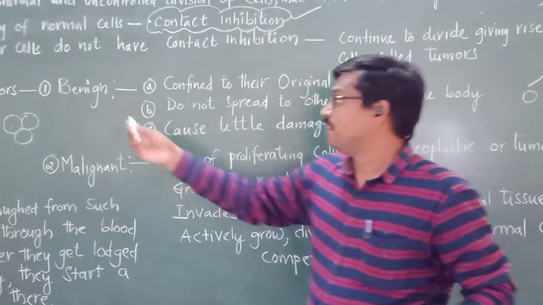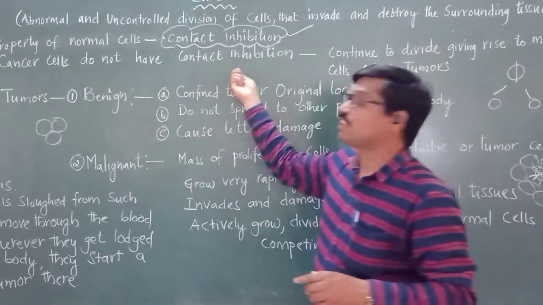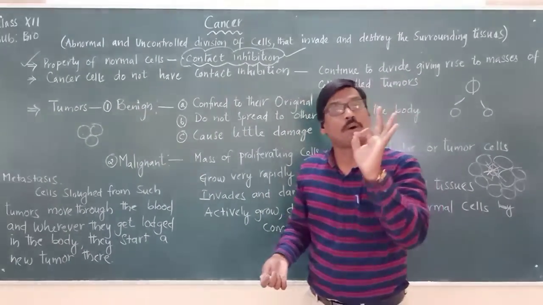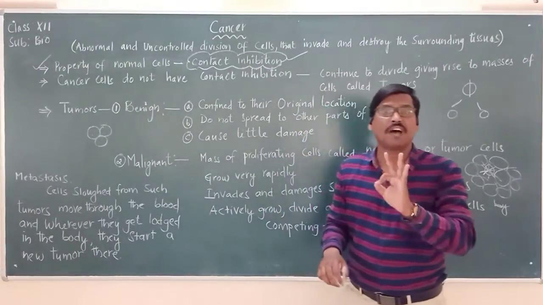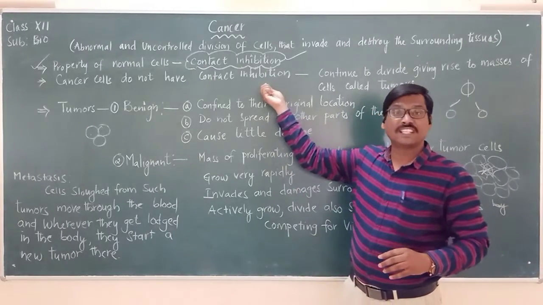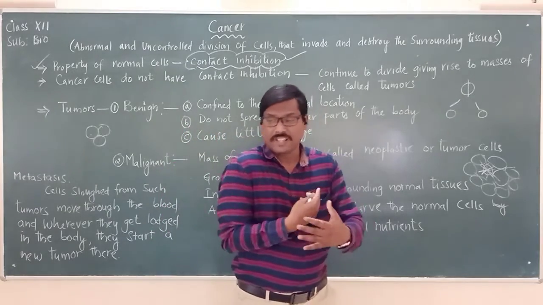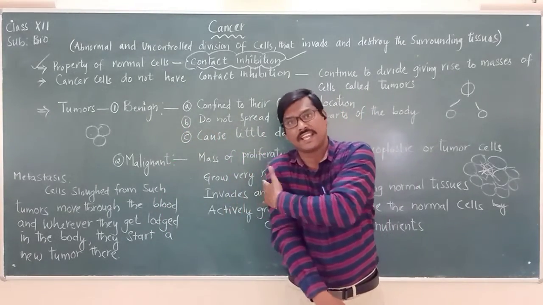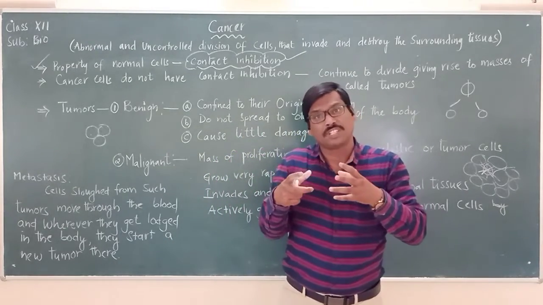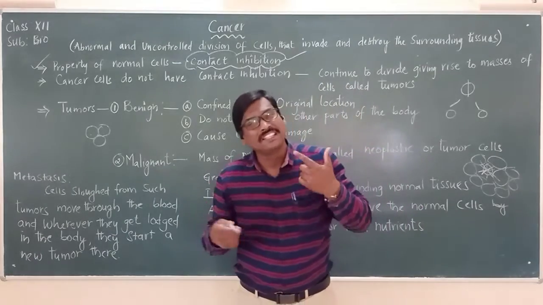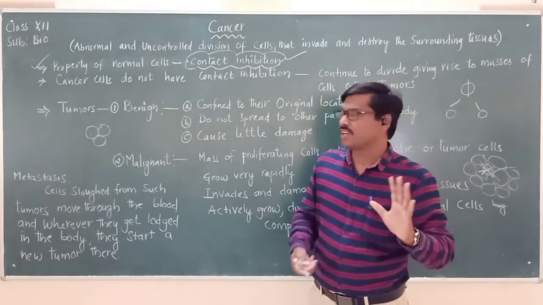But here, when we are talking about the cancer cells, they do not have the contact inhibition. They do not have the property called as contact inhibition. Please remember, cancer cells do not have the property of contact inhibition. So once they are not having the property of contact inhibition, when they are in close association with the adjacent cell, when they are touching with each other, when they don't have that contact inhibition, then they start multiplying rapidly and more and more in number.